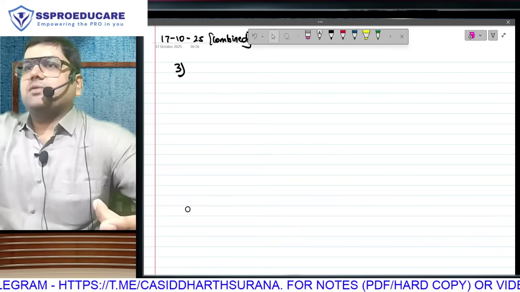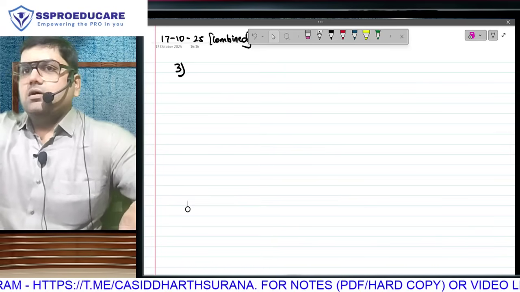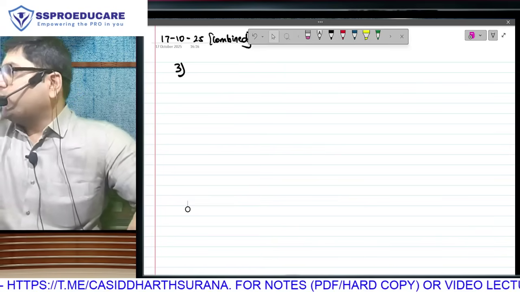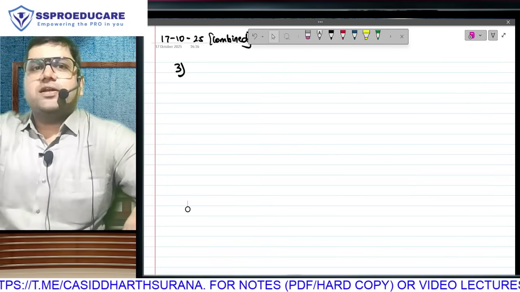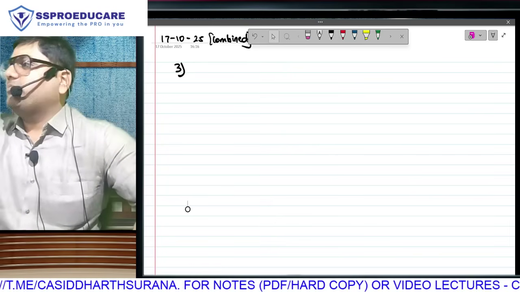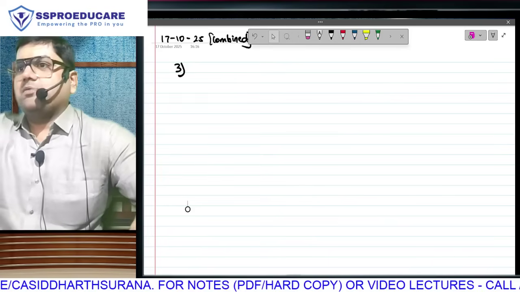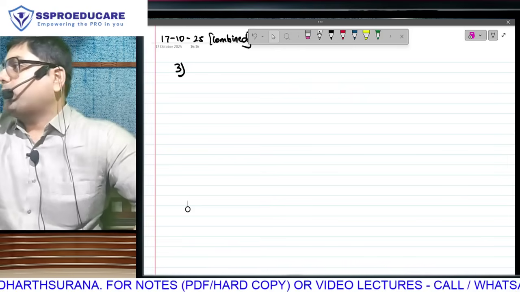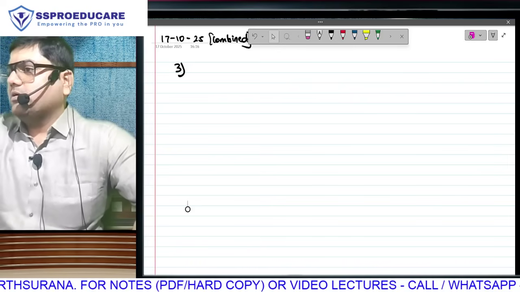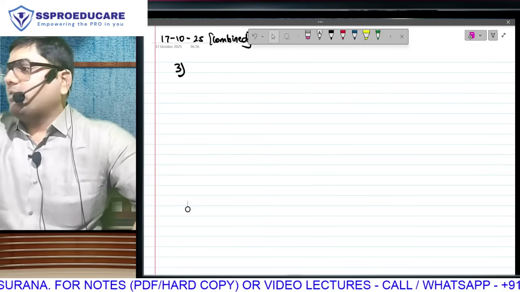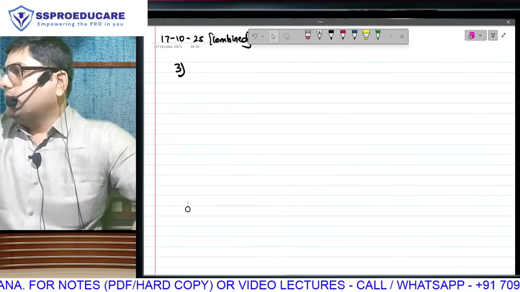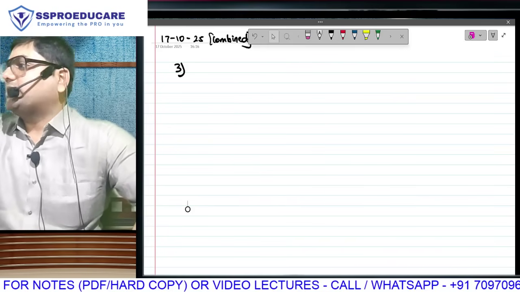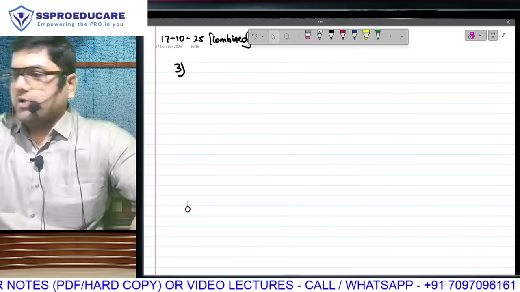Under valuation of taxable perquisites, we have studied the general rule. Whenever your employer is paying a third party, and because of that you are getting some benefit, the money saved by you is your value of taxable perquisite. Expenditure incurred by the employer, but of course there will probably be some amount which is recovered from the employee. So that net amount is going to be perquisite. Anything which is charged against your salary will always be reduced from the value of perquisite.